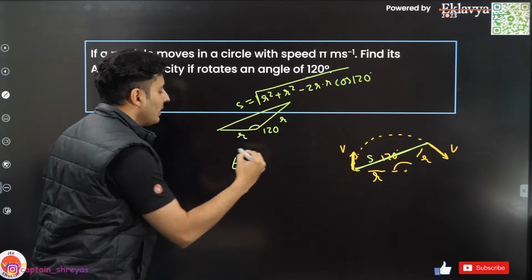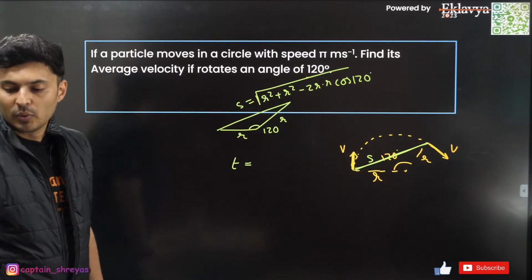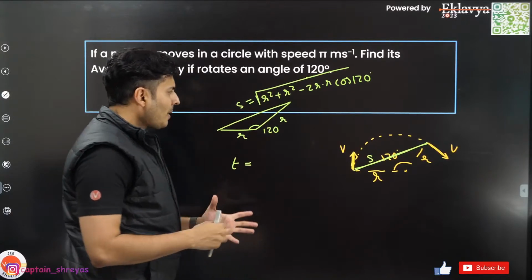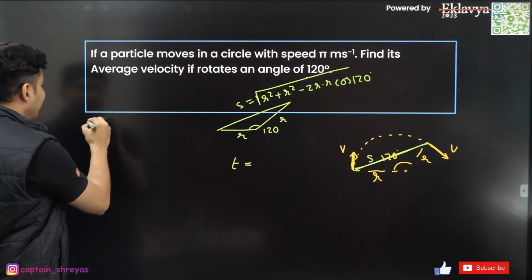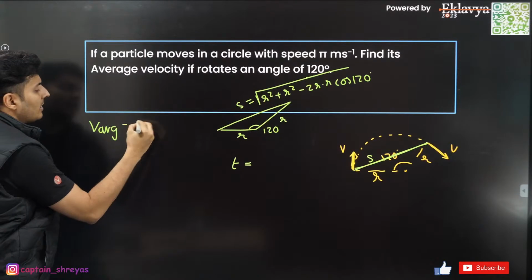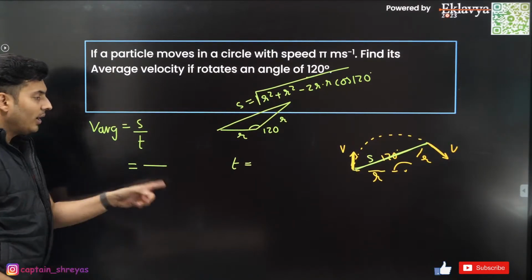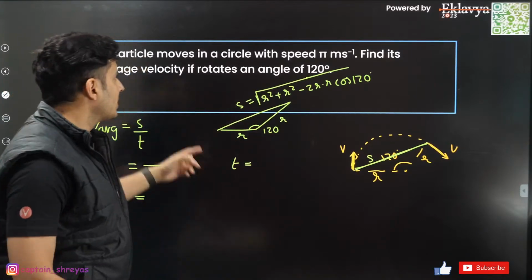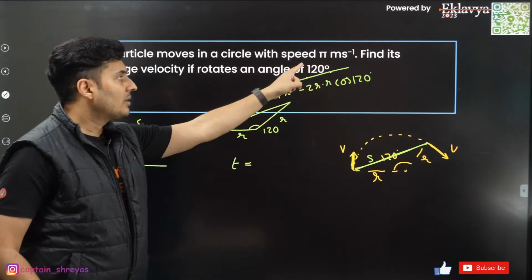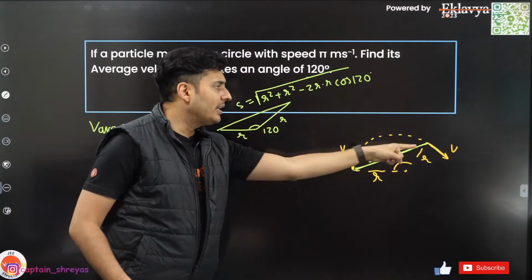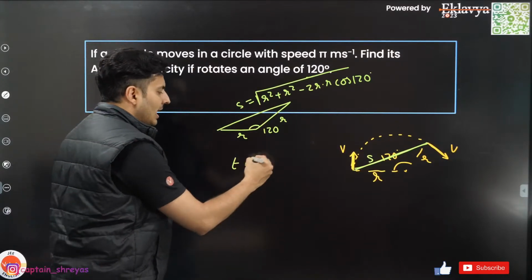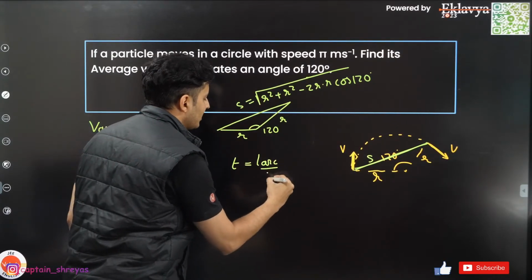For time, what will you do? Displacement by time will give me average velocity. So for time, what will you do? Think about it logically, guys. The speed is given. Can I find the length of the arc? I think so. Time is length of that arc by speed.